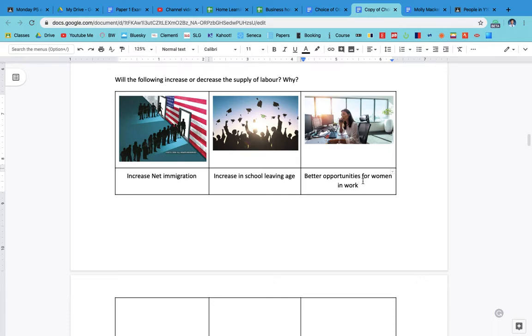If there's an increase in net immigration, more people are coming into the country, so the supply of labour has increased. We have more workers available to work in the car plant or any other job. An increase in the school leaving age is going to decrease the supply of labour, because people are in school rather than in the labour force. And better opportunities for women in work means an increase in the supply of labour, because more people could join the labour force.